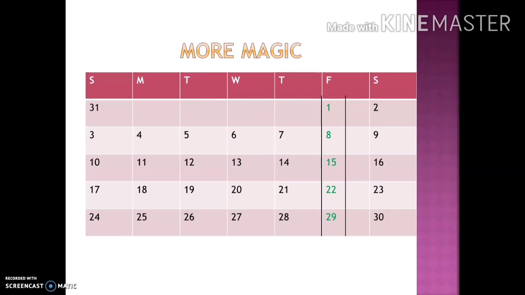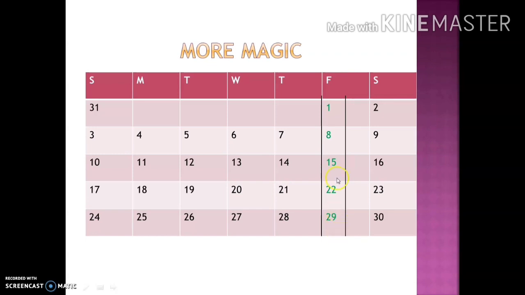Now let's have some more magic. Students, here is one calendar. Here is one vertical column of 5 numbers, 5 dates which are highlighted. Now students, if you want to find out the addition of all these numbers, can you do it quickly? No, it takes some time. But with the magic hidden in the days, you can do it very quickly. I can do it very quickly. The addition of all these 5 numbers is 75. Now you will be confused. How does it come? Now students, I will show the trick.